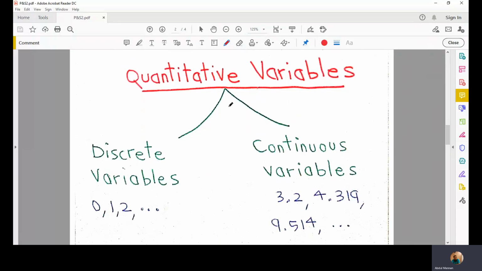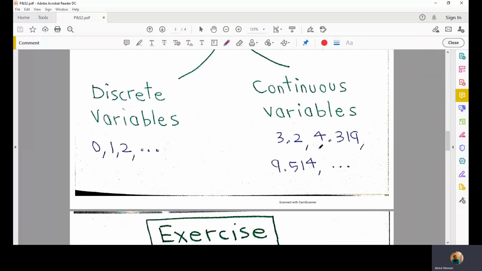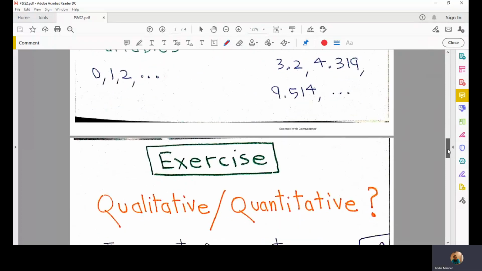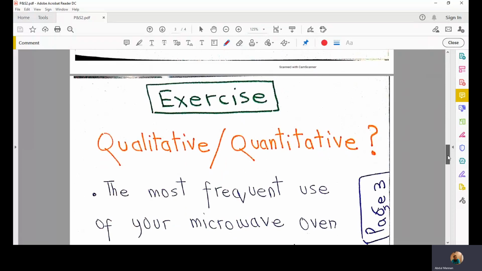Further, quantitative variables can be represented as discrete variables or continuous variables. Discrete variables are also numerical values, but we select out of the whole numbers 0, 1, 2, 3, 4. Whereas continuous variables can take on any continuous value, 3.2, 4.319, for example 9.514, etc. So here is a small exercise.